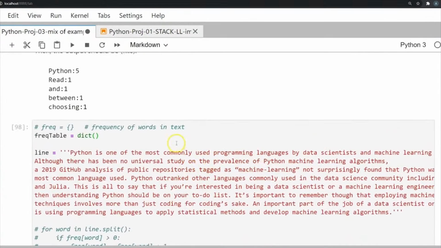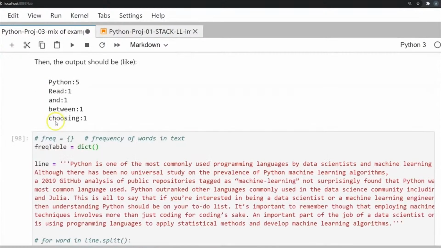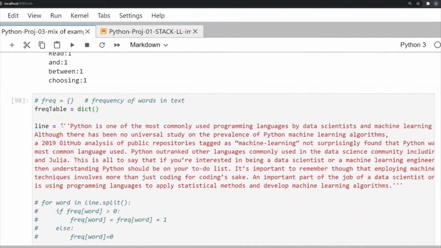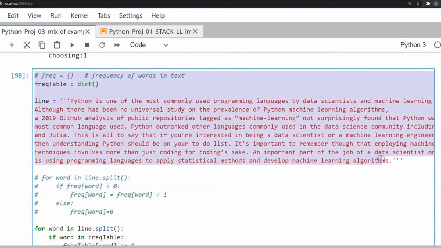So first of all, I'm going to create a dictionary. Why am I creating a dictionary? Because I'm going to use each unique word as a key and the number of times it has appeared in the block of text as the value to that key. I'm going to use a sample string, which is this long string that you can see here, stored in line. So this large chunk of text is what we're going to be analyzing.